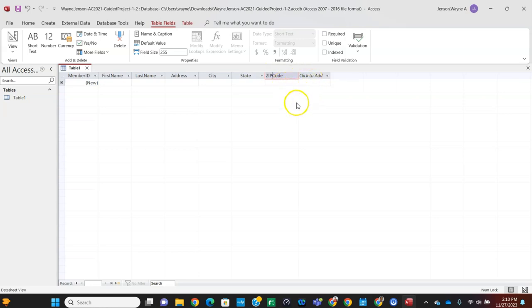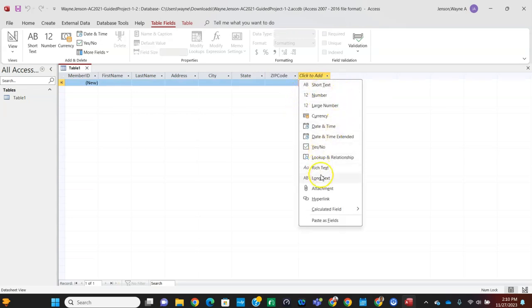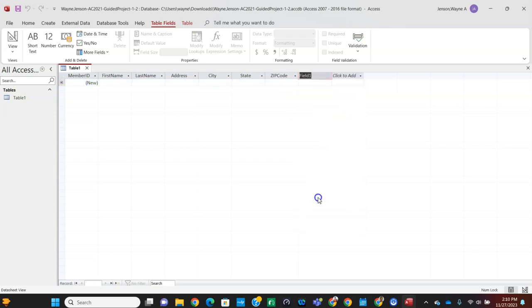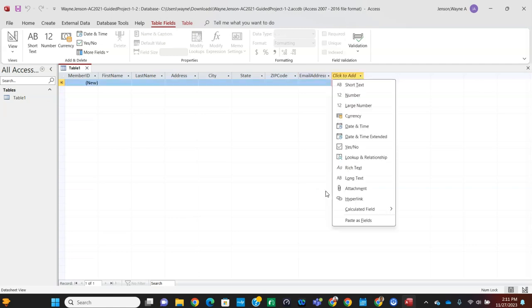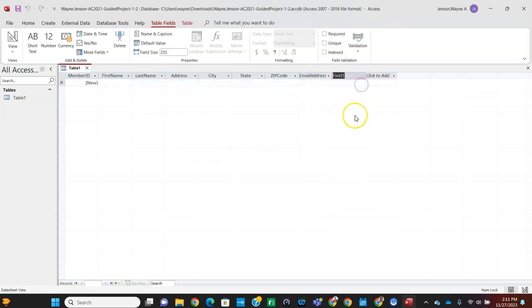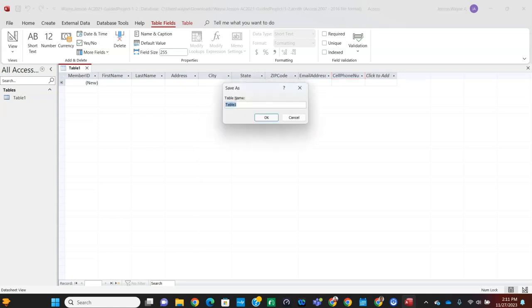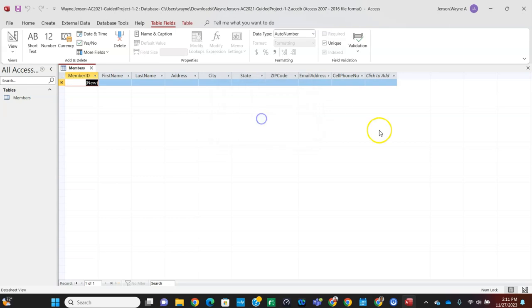And then the next, if we hit enter, the next field is going to be a hyperlink. So we're going to go down here and select the hyperlink data type. And that's going to be EmailAddress. And then we're going to hit enter, and we're going to choose short text, and that's going to be CellPhoneNumber. And then do Control S to save all of those changes, and we're going to name our table Members. So we just created a new table called Members in our database.